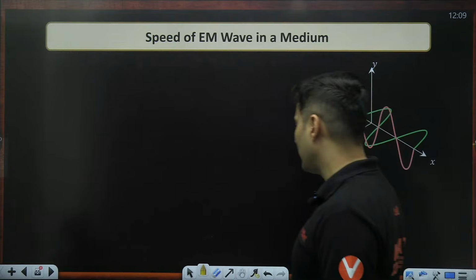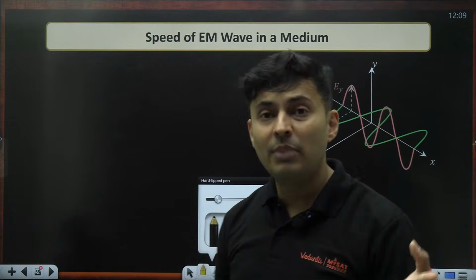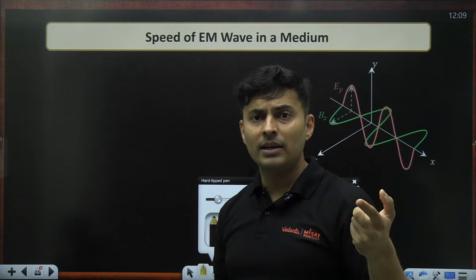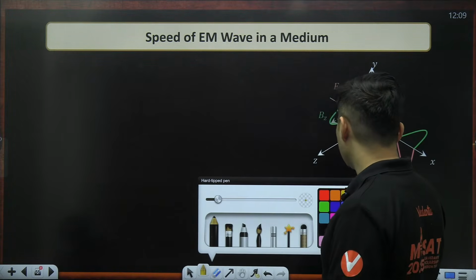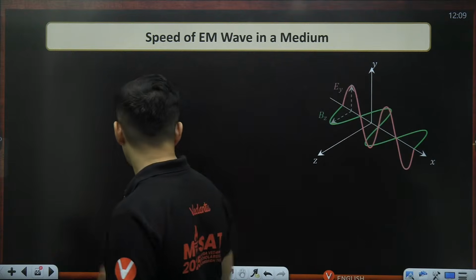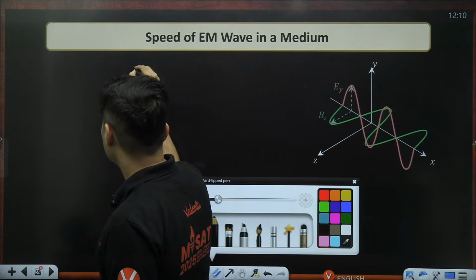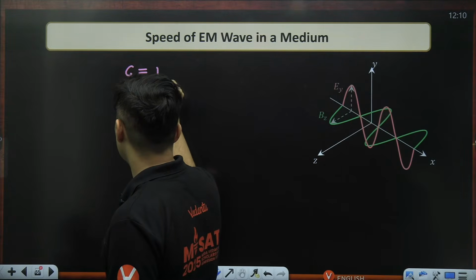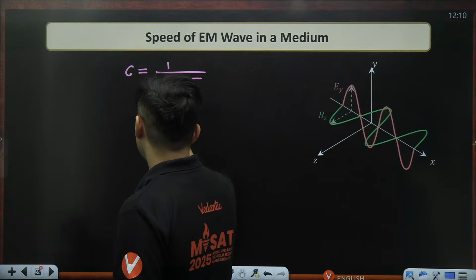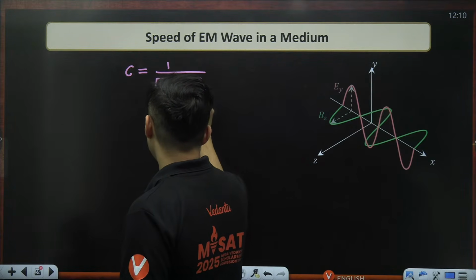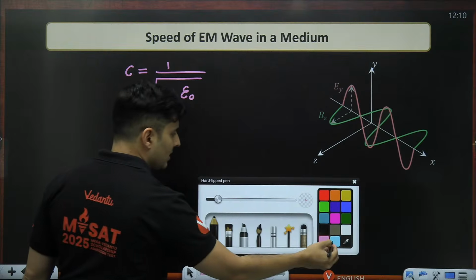Speed of an electromagnetic wave, we already saw v is omega by k or E by B. But if I don't know the electric field, magnetic field, or the wave equation, how do you get the wave speed? Then the answer is through the medium's properties. So it so happens that the wave speed in general is 1 by root of permeability into permittivity.